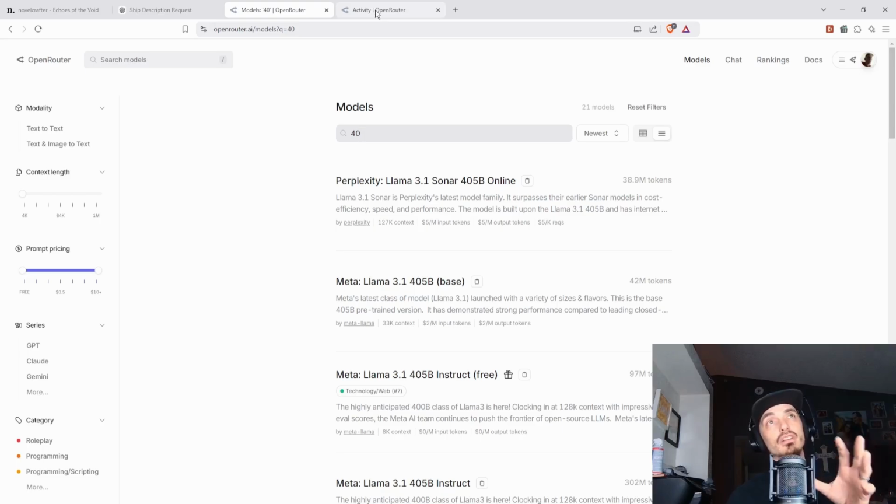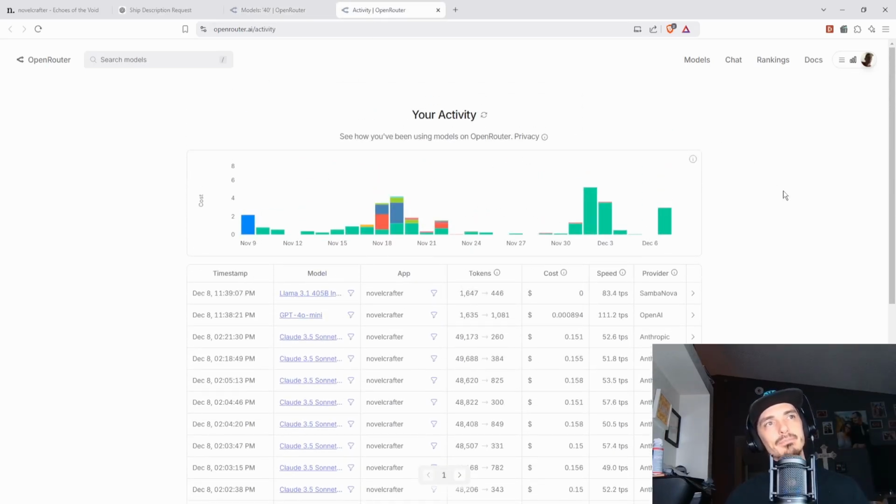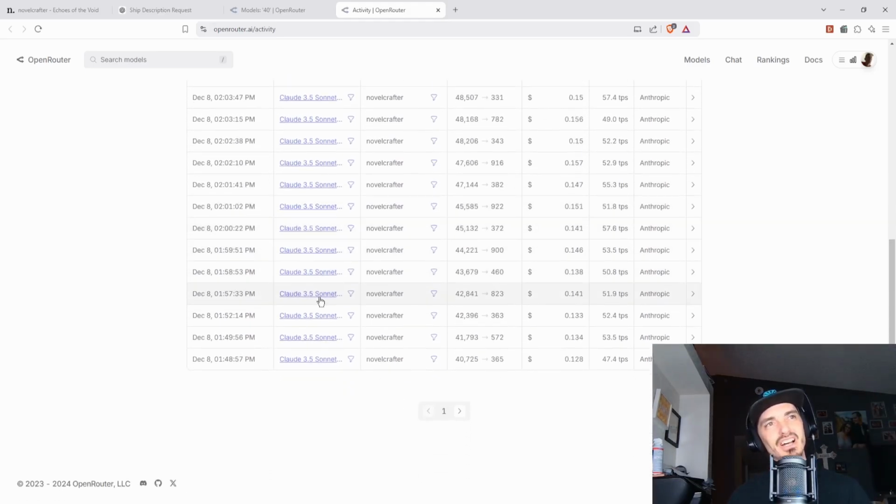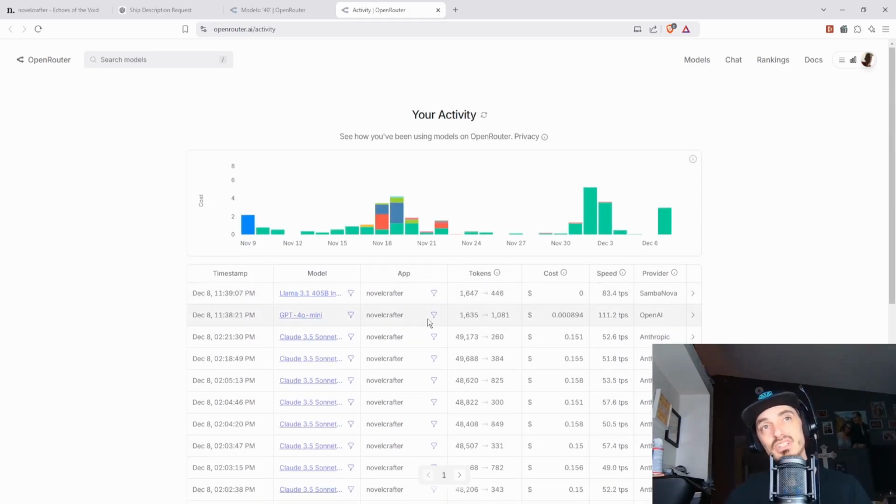I'm going to show you my costs. I'm just going to be honest. Okay, so this is my activity. You can see that I use a lot of Claude 3.5, just a lot of it. Again, it's good, but look at these costs, okay? So when we're looking at costs, look at this cost on 4.0, right? And now this was 1,000 tokens, okay? And this cost is not even 1 cent. Not even 1 cent, okay? And then this was that llama one that I did in my last video, I think. I don't think it was this one. 0 cost. So they truly are free to use if you use some of the older models.